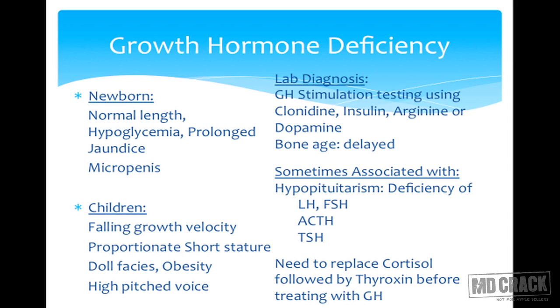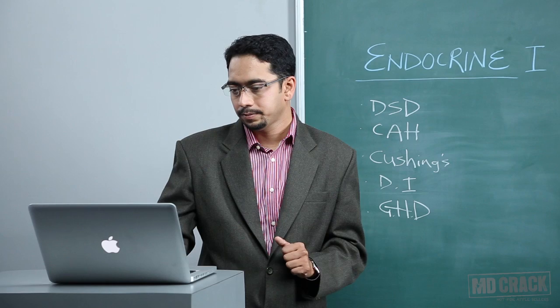And the bone age, if we perform in these cases, is usually delayed. Growth hormone deficiency can manifest as isolated deficiency, or sometimes it can present with hypopituitarism, where we have deficiency of other pituitary hormones like ACTH, TSH, LH, and FSH. So before starting the child on growth hormone, we have to make it certain that we have ruled out hypothyroidism and we have ruled out ACTH deficiency, and if it is present, we have to replenish the child with cortisol and thyroid hormone first before starting the growth hormone.